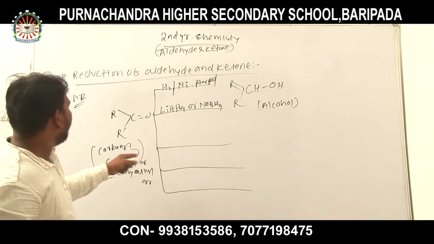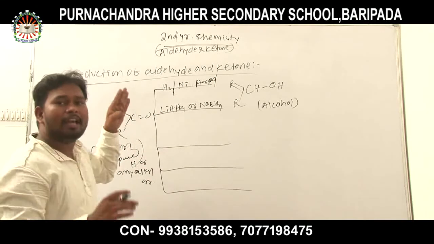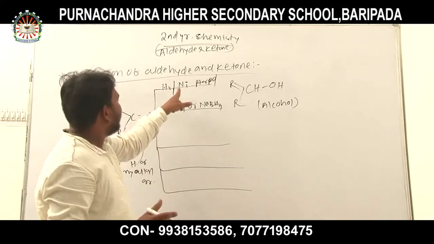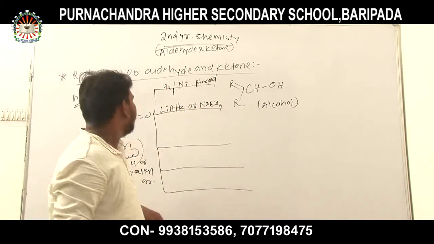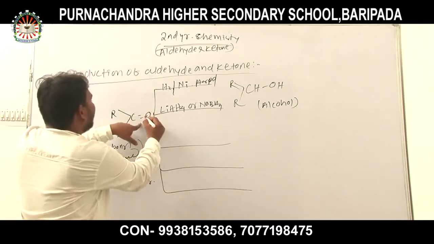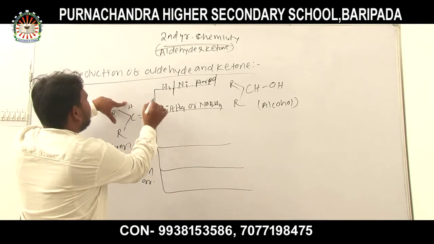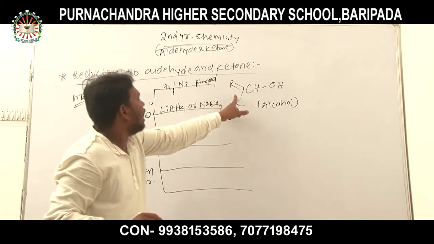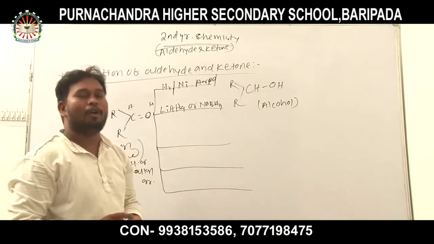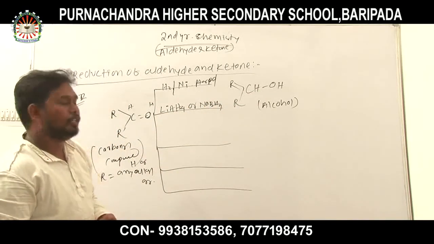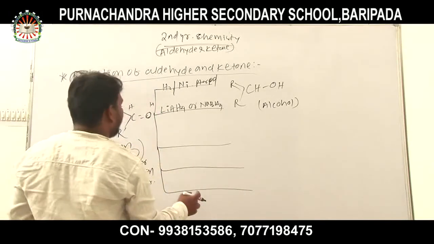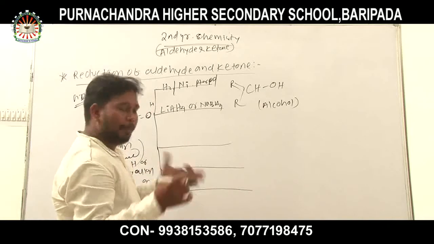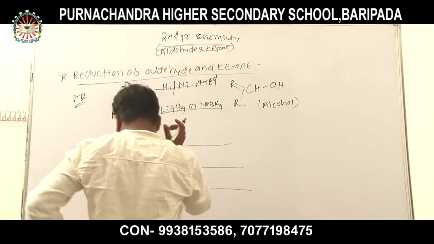Again, I repeat that when a carbonyl compound undergoes reduction in presence of nickel, platinum or palladium, then an alcohol is formed. Similarly, in the carbonyl compound, one H is added, so RCH2OH, that is alcohol. Thus, various types of alcohol are formed. Similarly, there is another type of reduction where different reagents are used.